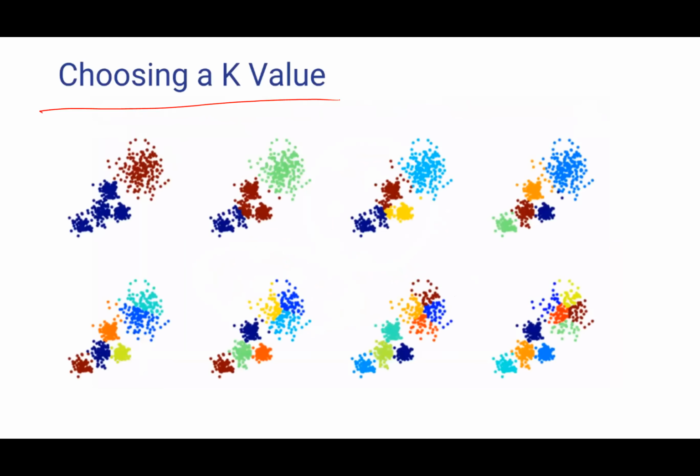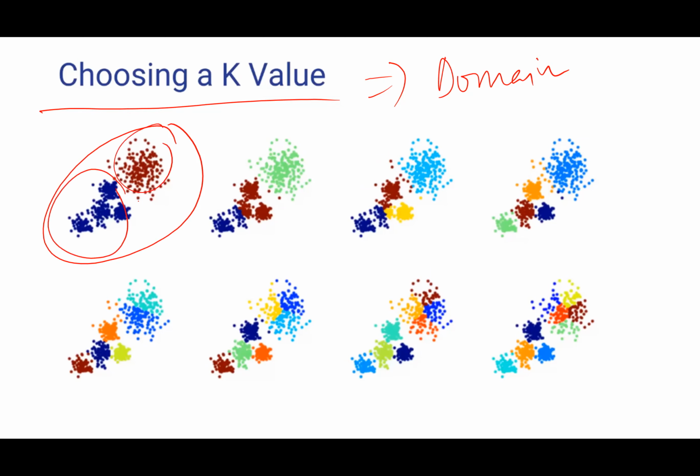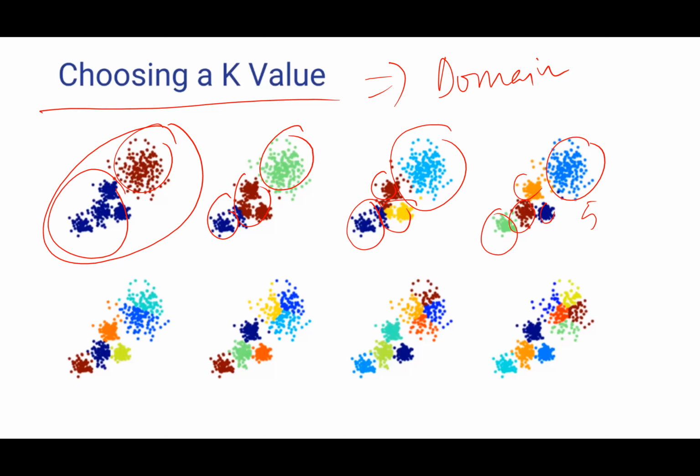Now one question is, how can you choose a value of k? First of all, it should be based on some domain knowledge, right? If I check the k value of 2, I get these groups. If the value of k is 3, I get these 3 groups. If the value of k is 4, I get these 4 groups. If the value of k is 5, I get these 5 groups. I think 5 looks perfect, because I can visually see that it looks right, but I can still keep increasing the value of k to 6, 7, 8 and 9. So what is the best way of doing it?